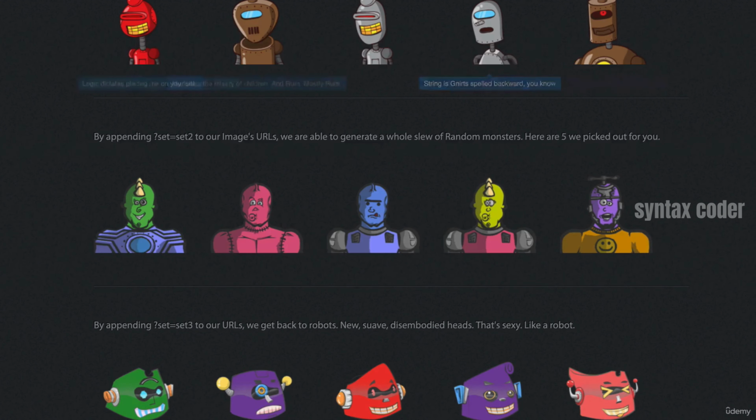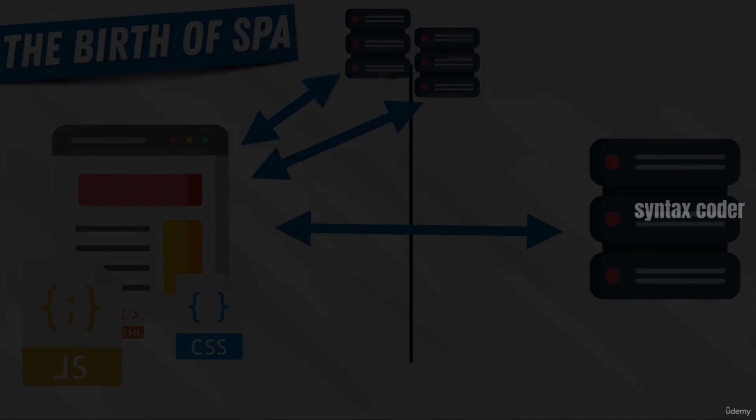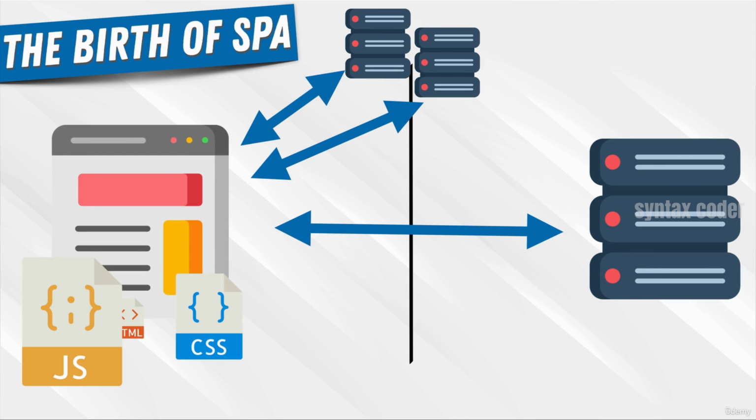Finally, remember that this RoboHash that we're using right now is an API. Same with the user's data. So what we've done up to this point is essentially have an API call to get the users when we initially load the page with our JavaScript, CSS, and HTML file.